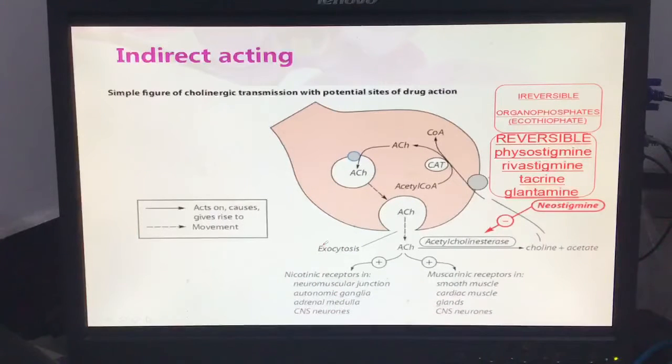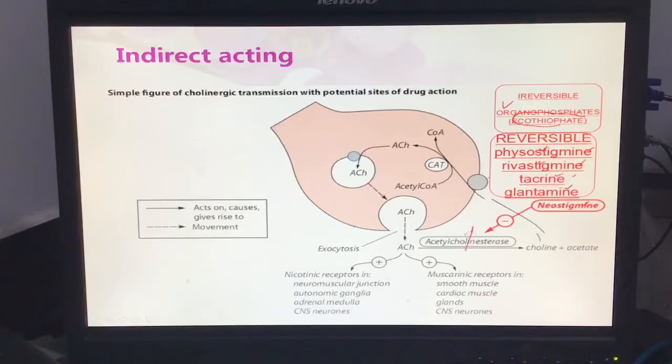The indirect acting drugs, you can see here, are reversible and irreversible. Ecothiopate is indirect acting, but organophosphates are not a drug, they are a poison entering your body. The reversible ones are the stigmine family: neostigmine, rivastigmine, physostigmine, and also tacrine, galantamine, and donepezil.